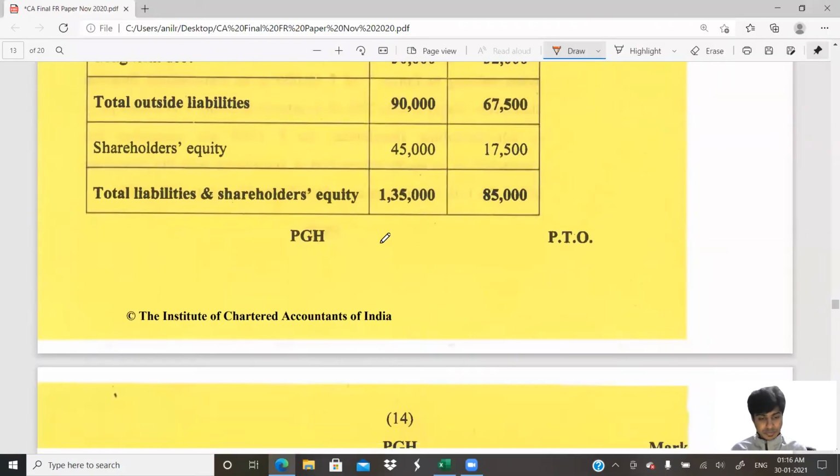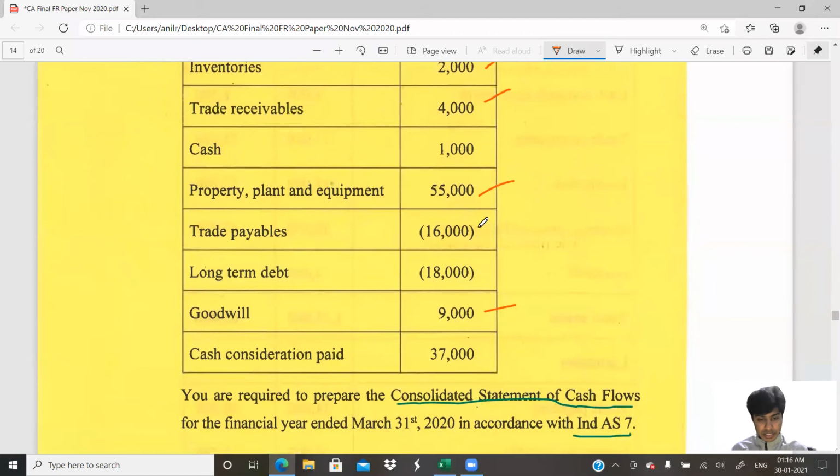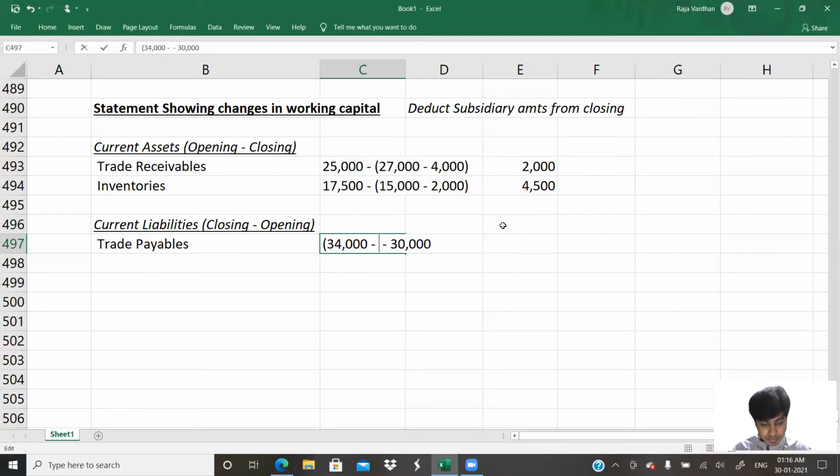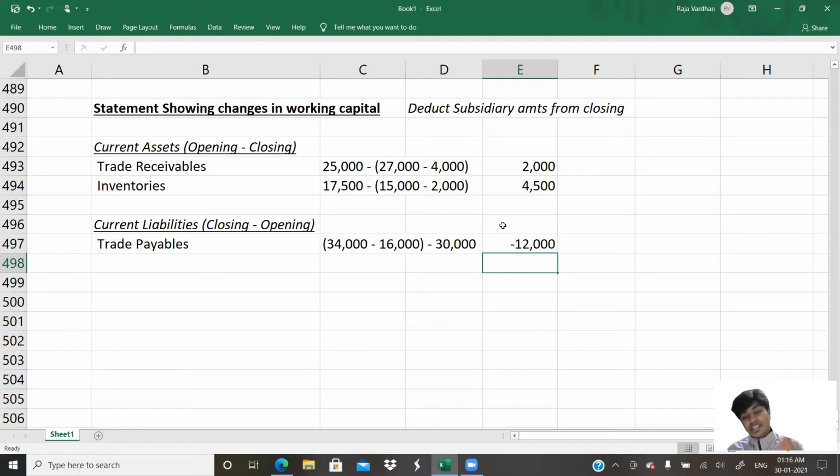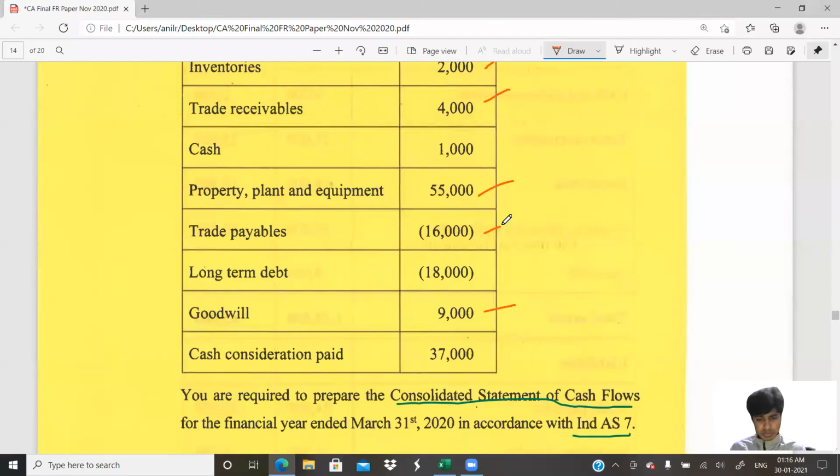Check. Trade payables, 16,000 is supposed to be eliminated. Yeah, 34,000 minus 16,000. Closing becomes 18,000. Subtract 18 minus 30. You would get minus 12,000. So the working capital is decreasing by 12,000 here. You get that? That's important.